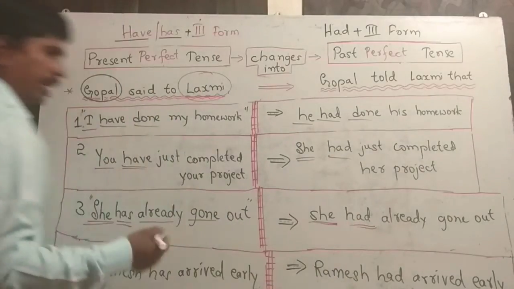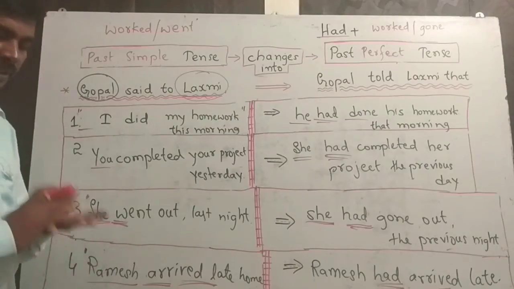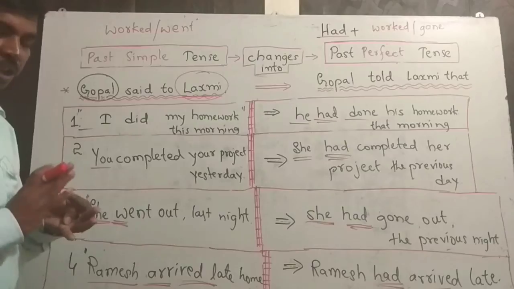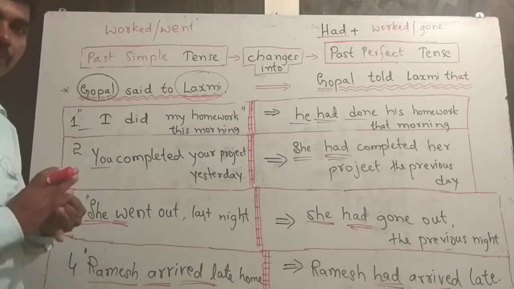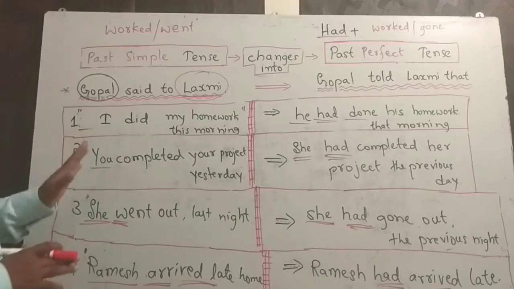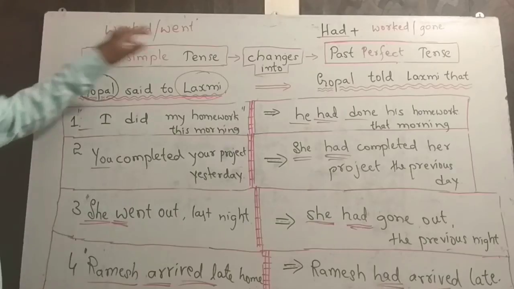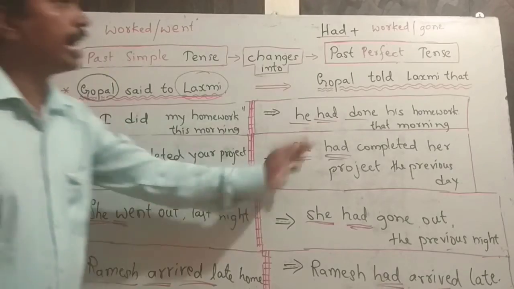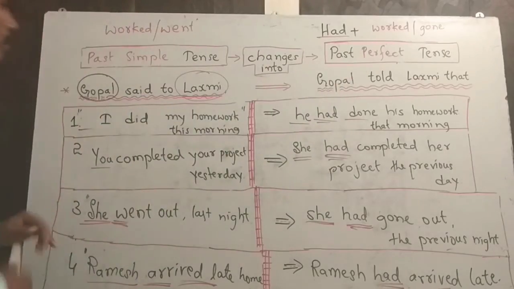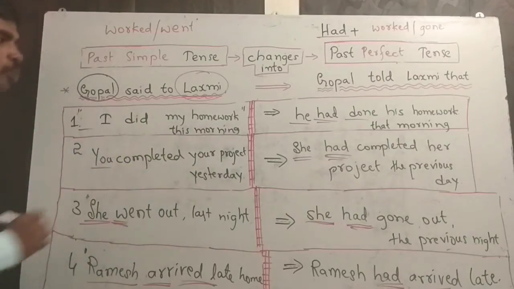Okay, let's move on. Moving to simple past tense. We have completed simple present tense, present continuous tense, present perfect tense. Now we are going to move to simple past tense. Changing from simple past tense to past perfect tense. Worked, went changes to had worked, had gone. Okay. First one. I did my homework this morning.